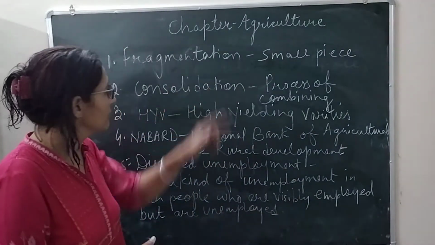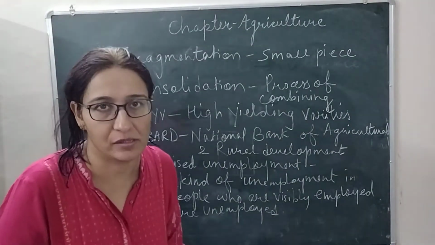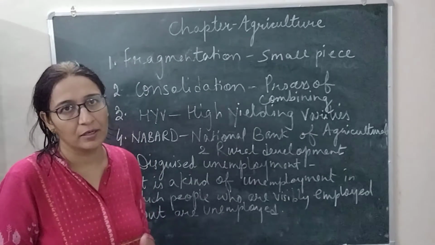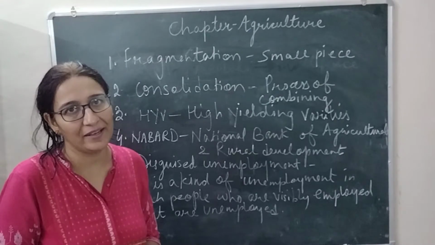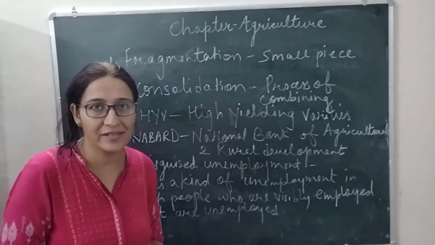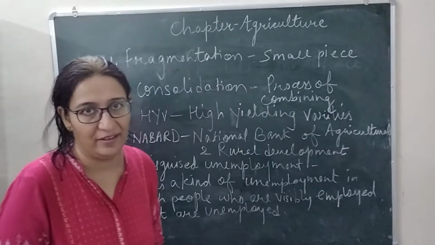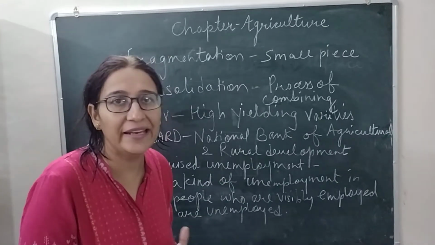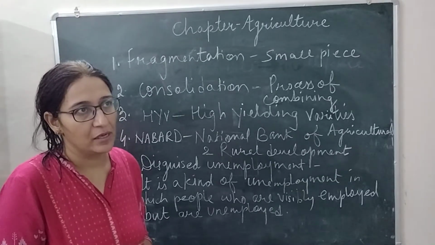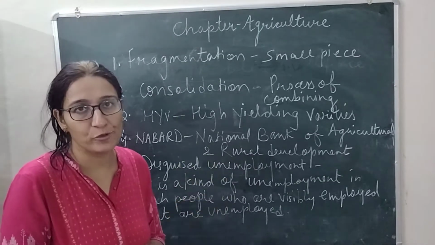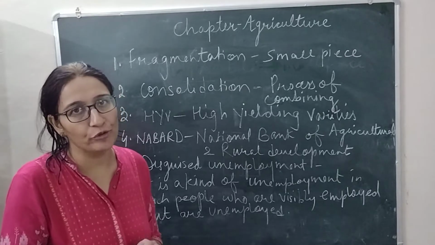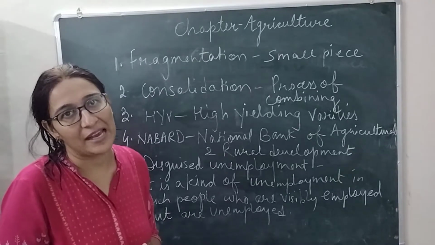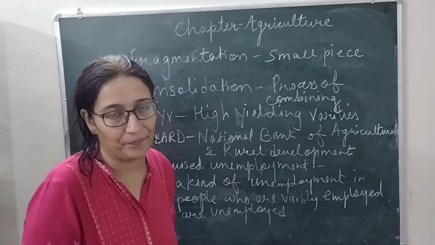So the first term is fragmentation, which means small pieces. If I give one example, as we know the population is increasing in India at an alarming rate. So due to overpopulation, the size of land is decreasing. If a farmer had a big piece of land, when he transfers his land to his sons, the size of land will definitely decrease.